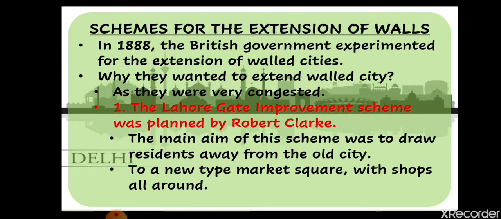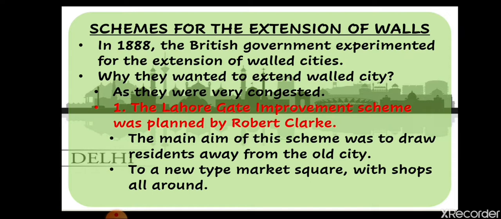Okay, for that only, firstly they introduced the first scheme, the Lahore Gate Improvement Scheme. That means they firstly started from the Lahore Gate, and that scheme was planned by Robert Clark. Robert Clark planned that scheme to expand beyond the Lahore Gate. And what was the aim of that scheme? The main aim of this scheme was to draw residents away from the old city.